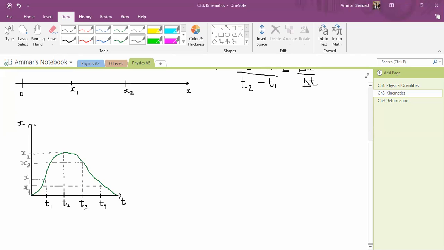Okay. So these are 4 points, let's say x1, x2, x3, x4. Now the thing is, if you want to calculate the average speed, what will you do? Let's say I wanted to calculate the average speed between x1 and x4. For that, you will choose this point, this point, and this point, and if there is a line between them, you will just find the slope of that line, right?